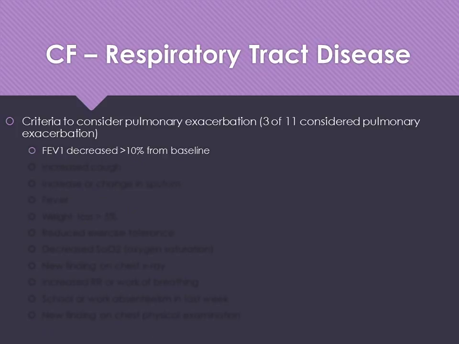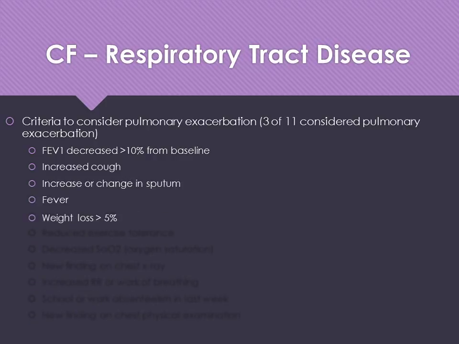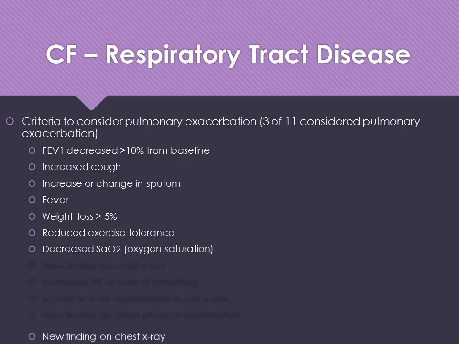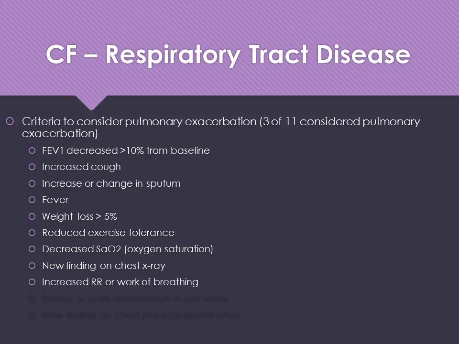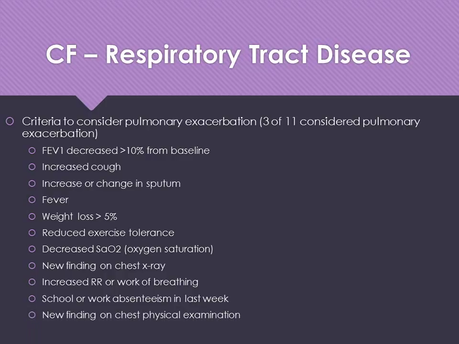Having an FEV1 decreased more than 10% from baseline, increased cough, increase or change in sputum production, fever, more than 5% weight loss, reduced exercise tolerance, decreased oxygen saturation, having new findings on chest x-ray, increased respiratory rate or work of breathing, school or work absenteeism in the past week, or new findings on chest physical examination. So having at least 3 of those puts it from a minor exacerbation to a major exacerbation, needing inpatient treatment.